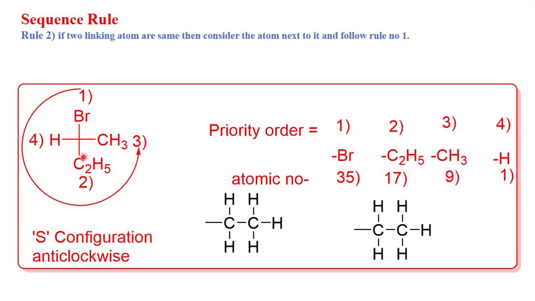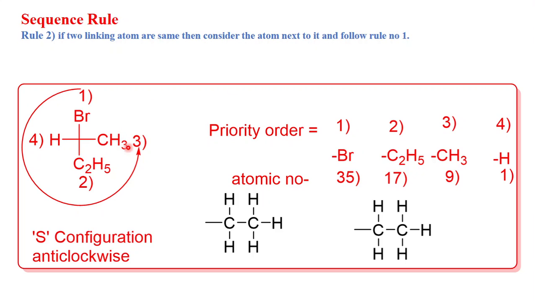Now this chiral carbon is attached directly to bromine, hydrogen, CH3 and C2H5. Two of the linking atoms are the same, that is carbon and carbon. Then this rule number 2 says that if two linking atoms are the same, then consider the atom next to it, the atoms attached to this same atom.